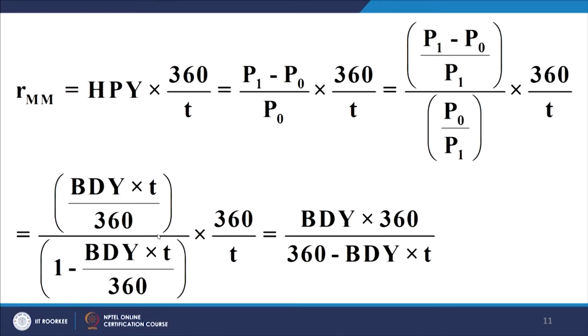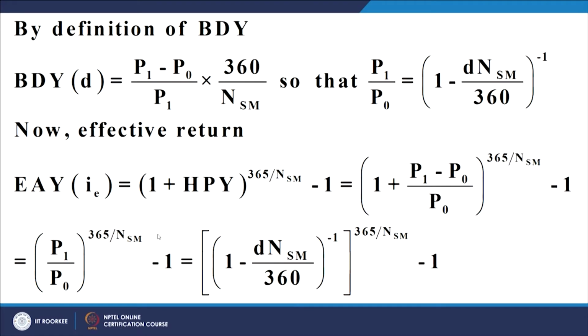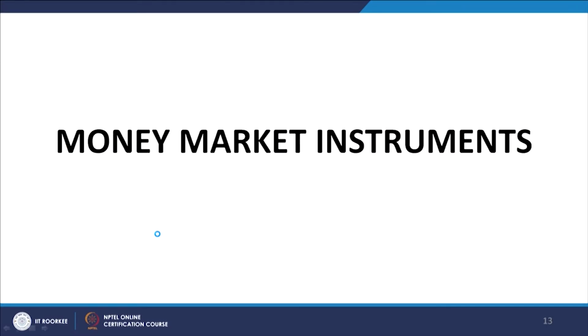This slide brings to you the relationship between the money market yield and the discount yield, and this slide brings to you the relationship between the discount yield and the annual effective yield or effective annual yield. The computation of these formulas is pretty much straightforward algebra, and so we will not devote time to this. Let us move on to money market instruments. Here again I will not devote too much time to this, primarily reading from the slides that follow, because there is little to explain, and secondly this is not the thrust area of this course.